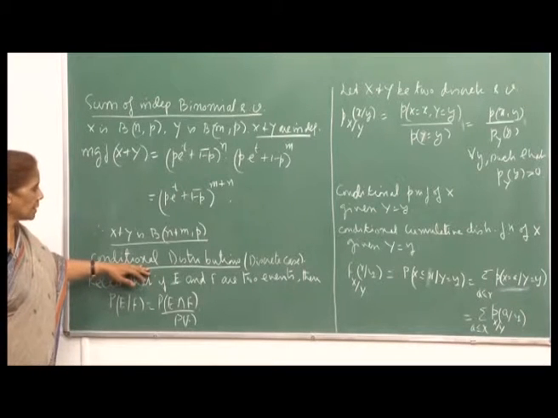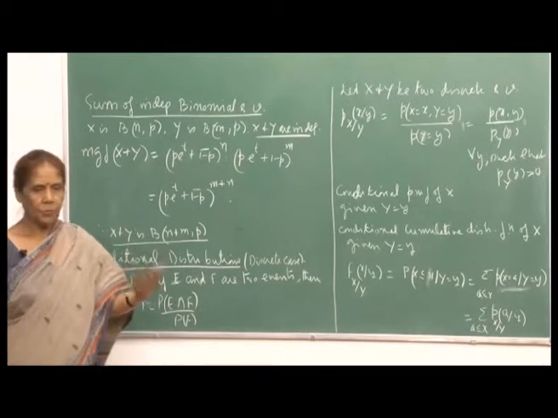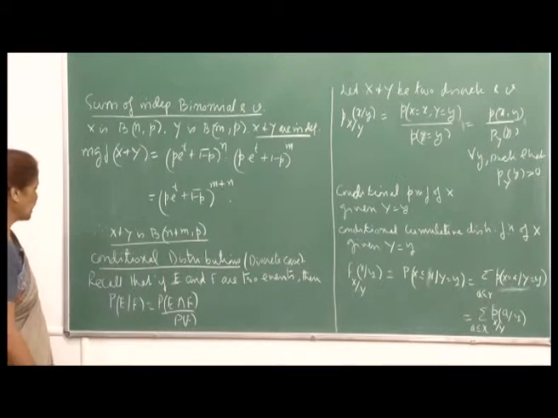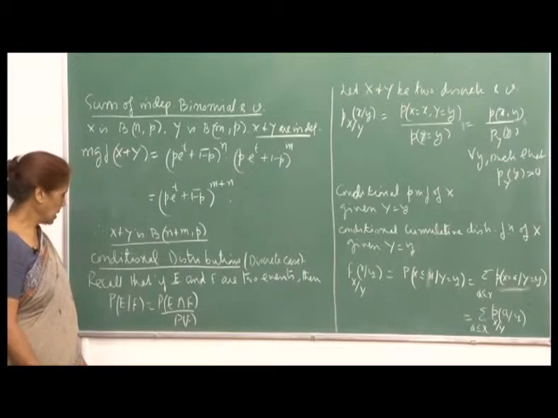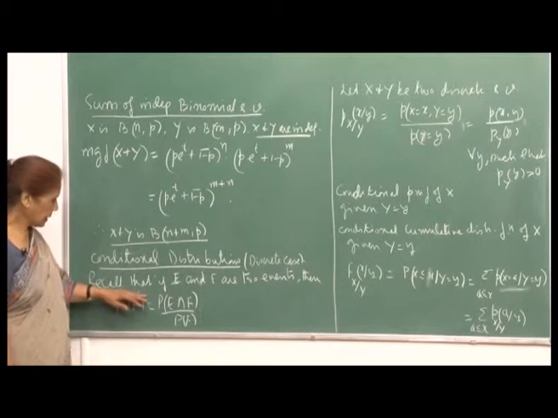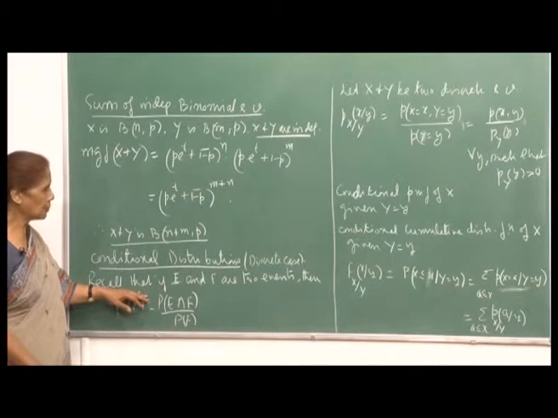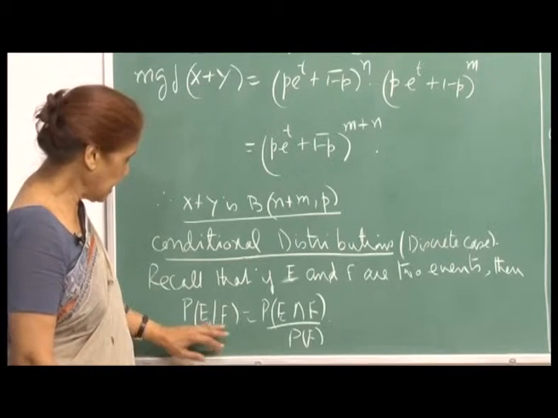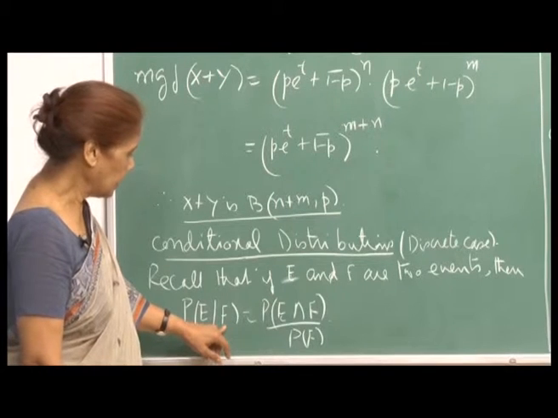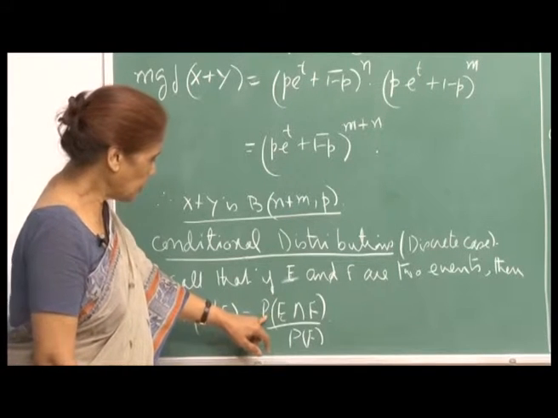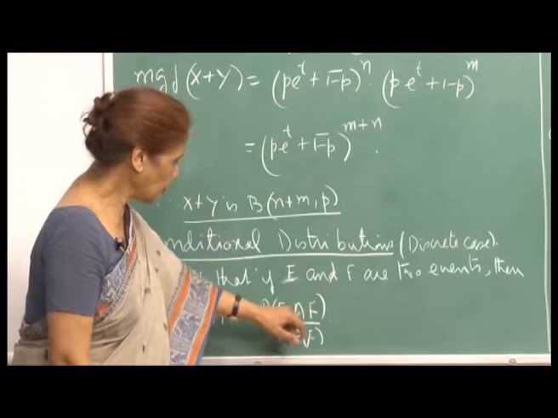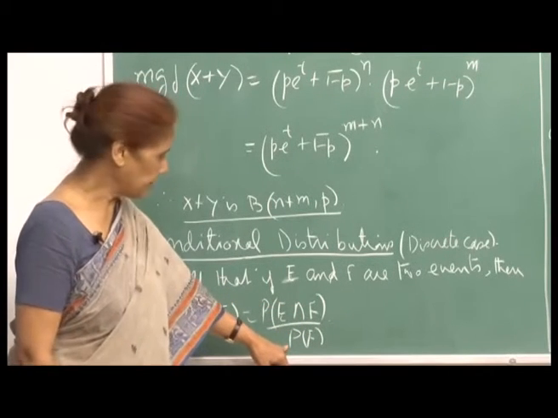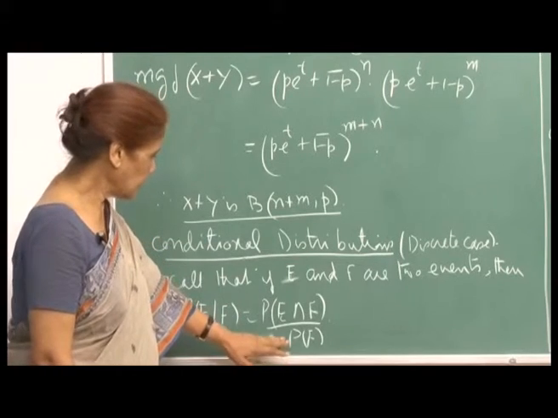We have looked at conditional probabilities, we have looked at Bayes conditional probabilities and so on. So, now let us look at conditional distributions. Remember that when E and F were two events, we defined the conditional probability of event E given that event F has occurred as the probability of E intersection F, that means both the events must occur, divided by the probability of occurrence of F. So, this was for the events.